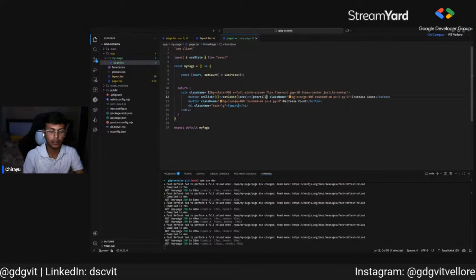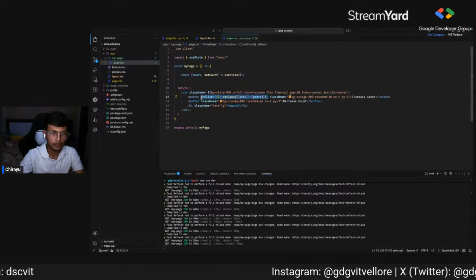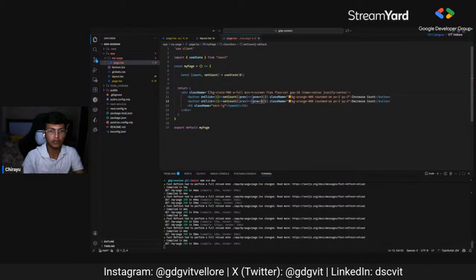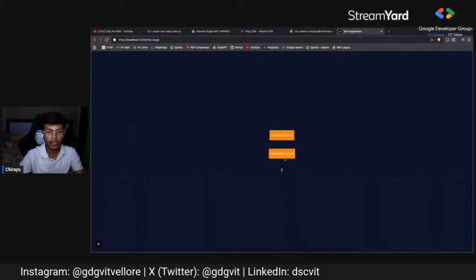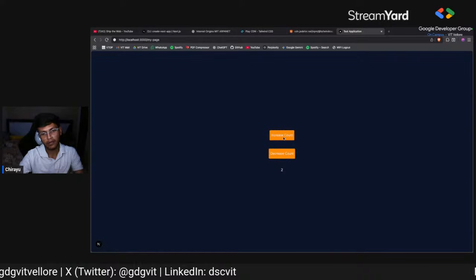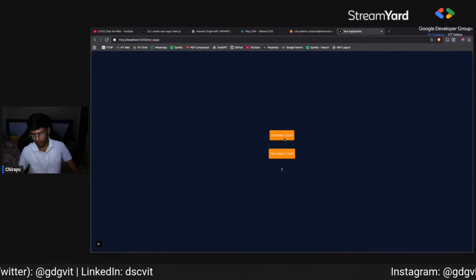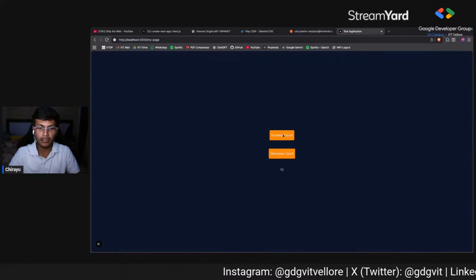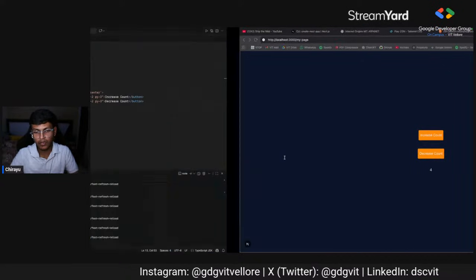And similarly, I'll copy this and paste it here and then previous minus one. So now we'll have our count state declared. Now we can use the increase count and decrease count buttons.